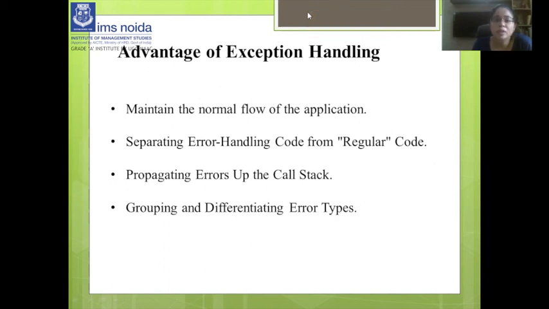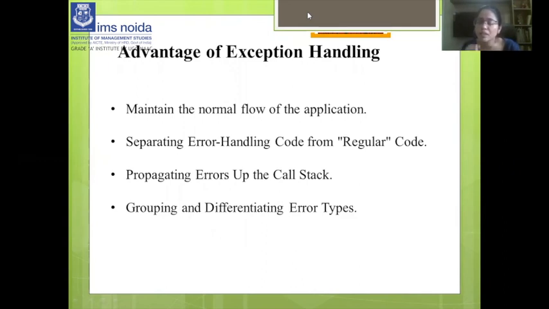Next is the third advantage, propagating errors up the call stack.